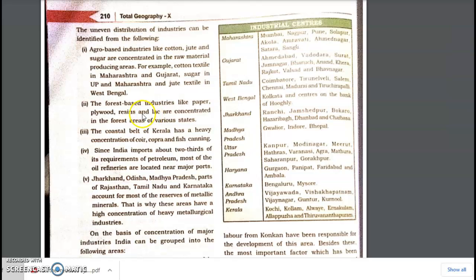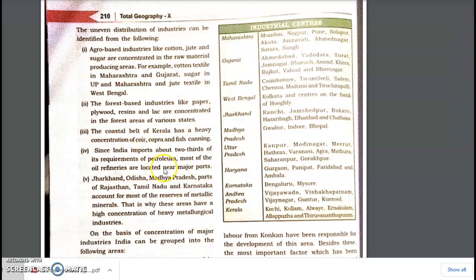When we talk about the forest-based industries like paper, plywood, resins, and lac, they are basically found in areas where forests are easily available in various states, like the northeastern states. In UP also we have forested areas. In Kerala we have a heavy concentration of coir and fish. Copra is basically the coconut which we use.